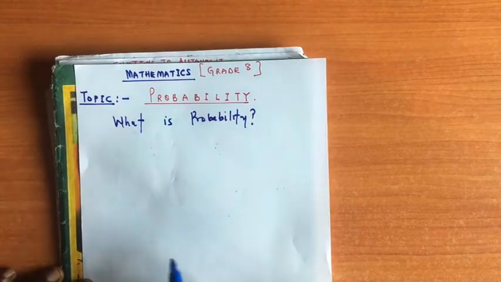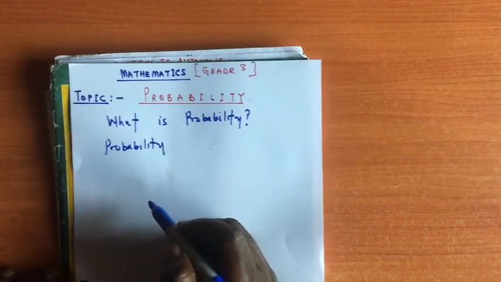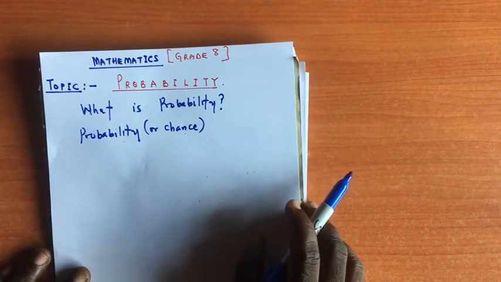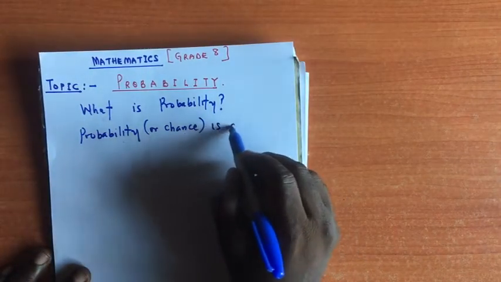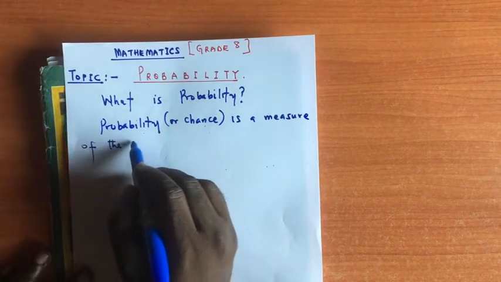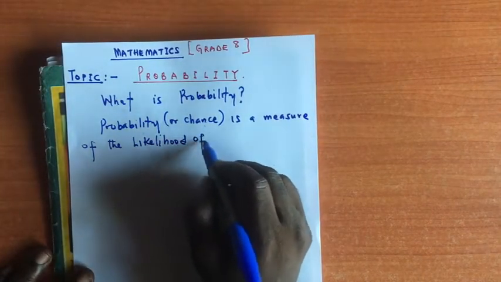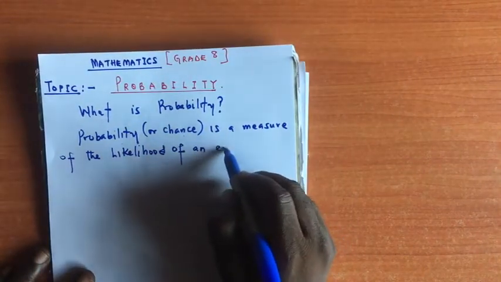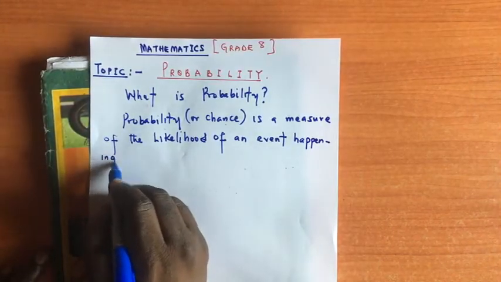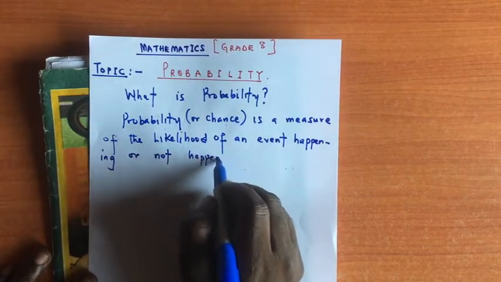Now I can say that probability, or chance, is a measure of the likelihood of an event happening or not happening. Can you see that?